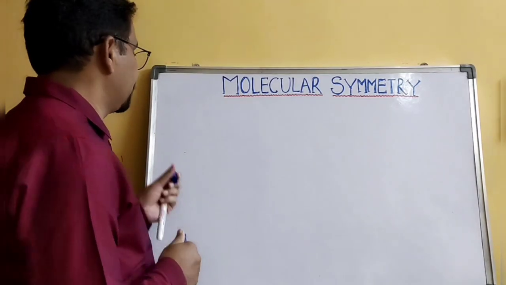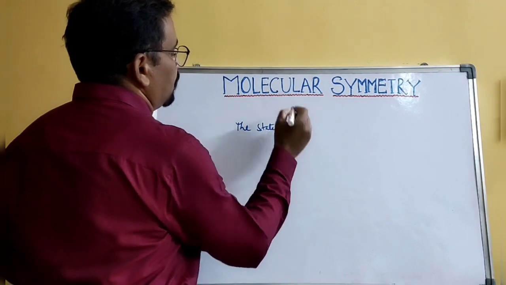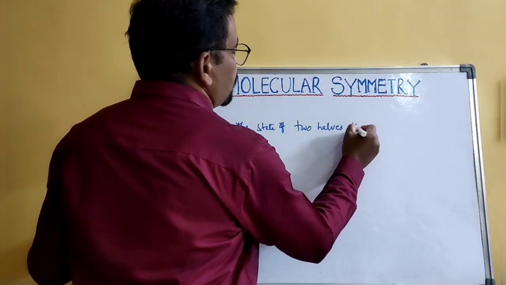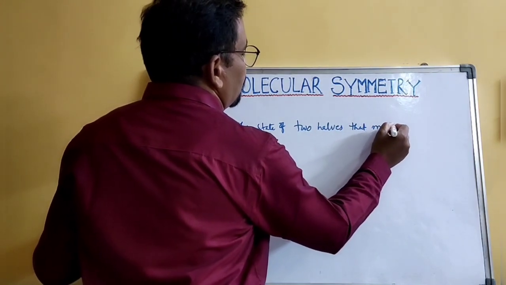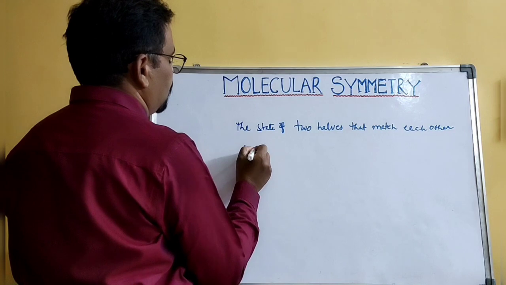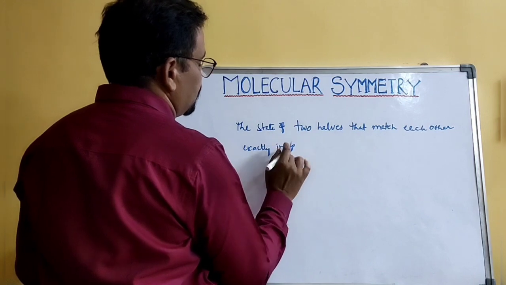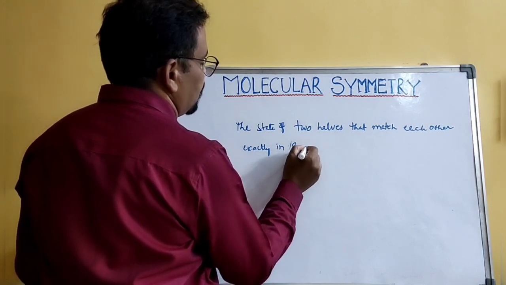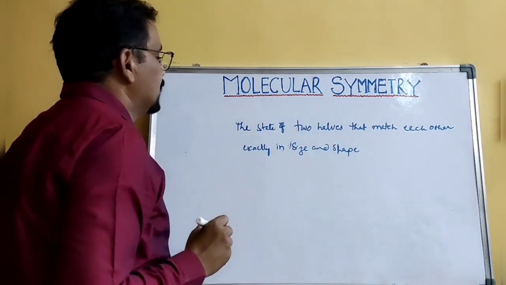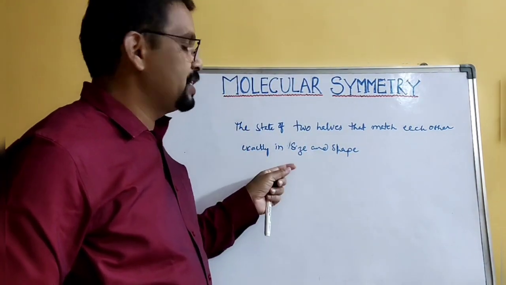What is symmetry? Symmetry is the state of two halves that match each other exactly in their size and shape. The state of two halves that match each other exactly in size and shape.